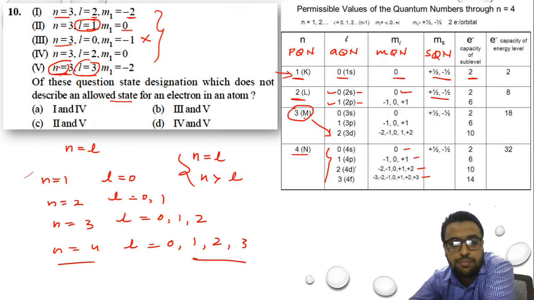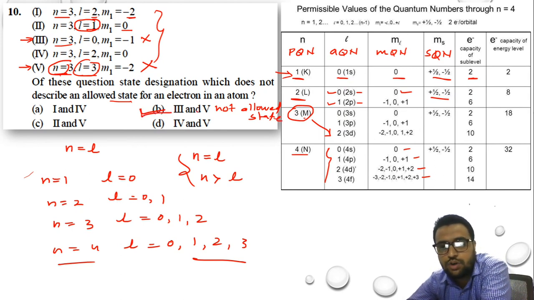But in this case, the principal quantum number and azimuthal quantum number are the same. That means this cannot be an allowed state. So which are not allowed states? 3 and 5 are not allowed states. Look at the options. Option B says 3 and 5 is present over here. So this is not an allowed state, and that is our right option for the question number.